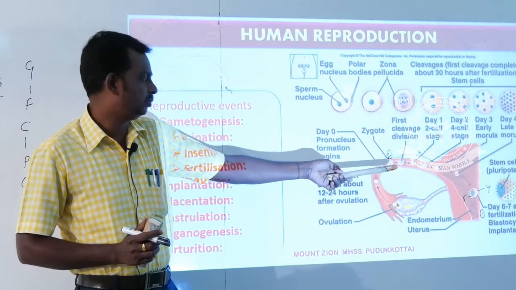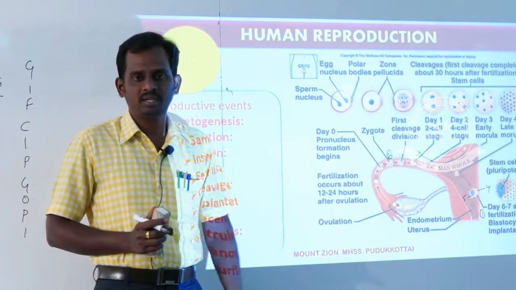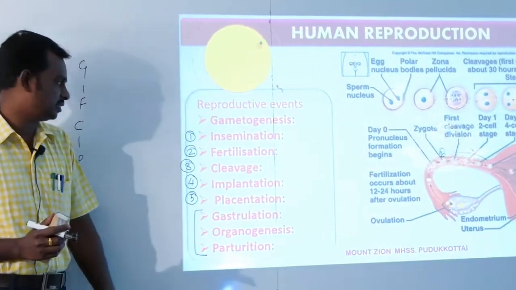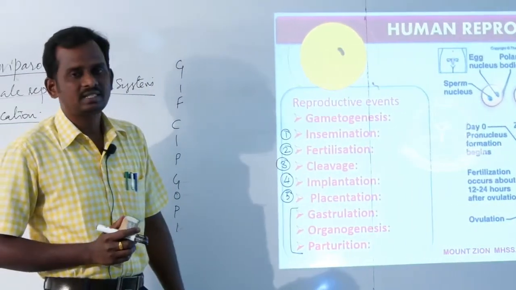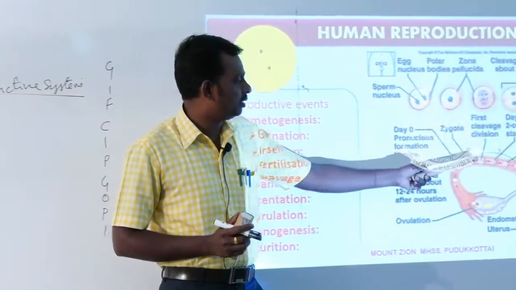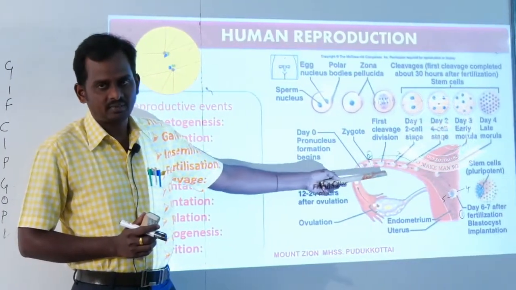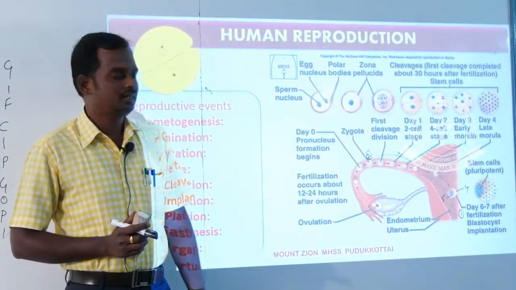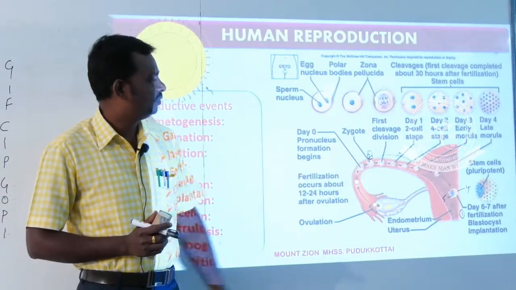Ampulla. This is an important one, one more question. Ampulla is the place where fertilization takes place. And the next process, what is cleavage? Cleavage also takes place in the same place itself, near the place where fertilization takes place.